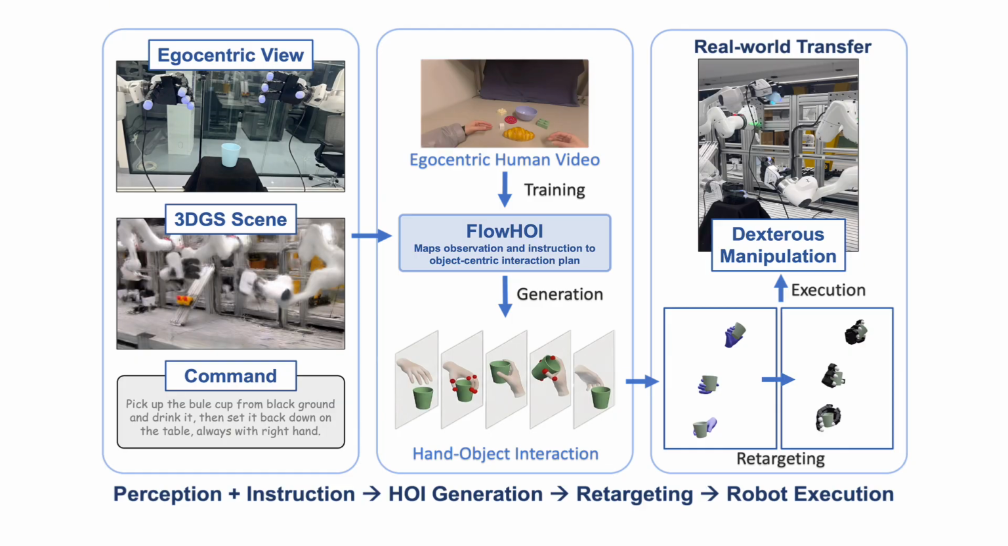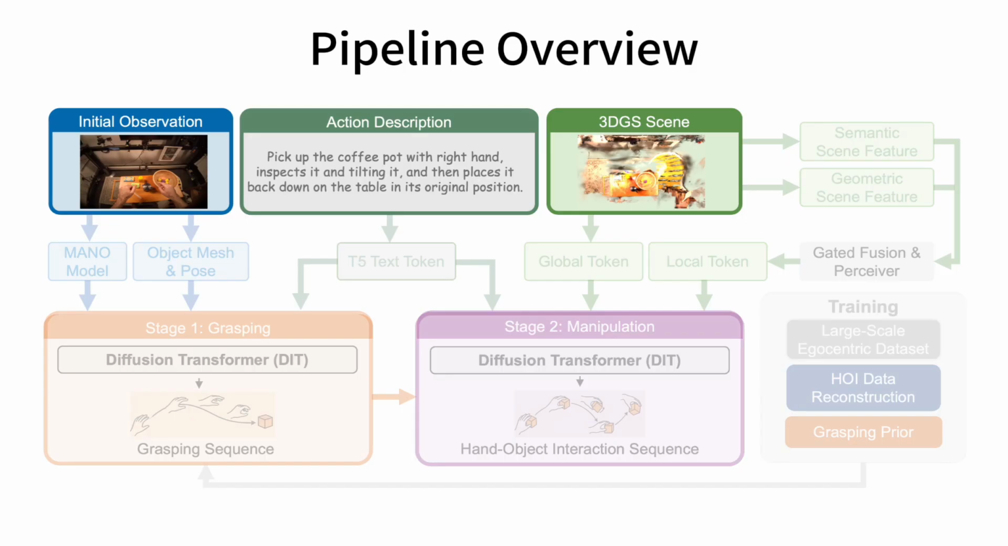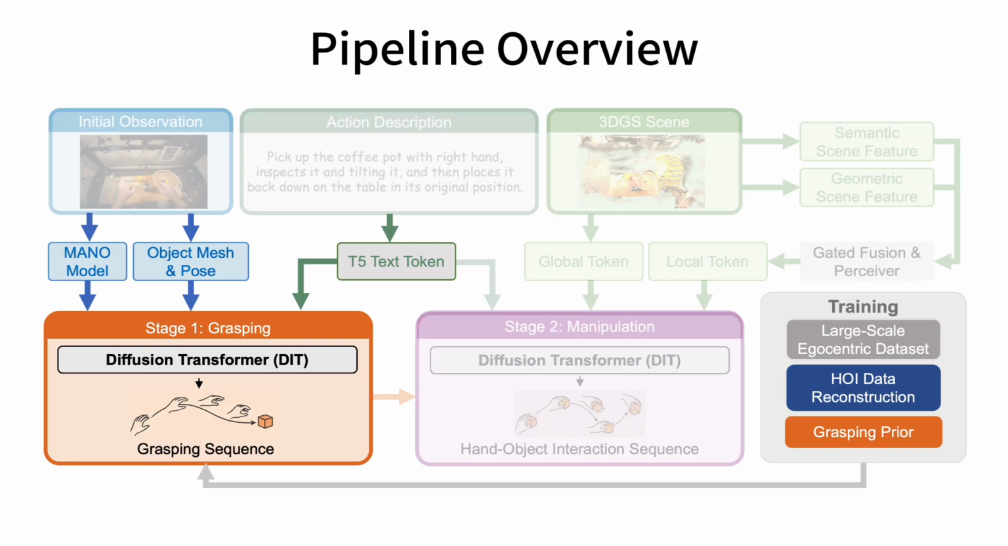dexterous hand manipulation. Given initial observation, action description and a reconstructed 3D Gaussian splatting scene, our method generates a temporally coherent HOI sequence in two stages. First, a grasping stage, which focuses on geometry and reachability. It produces a stable approach and grasp motion using a pre-trained grasping prior.